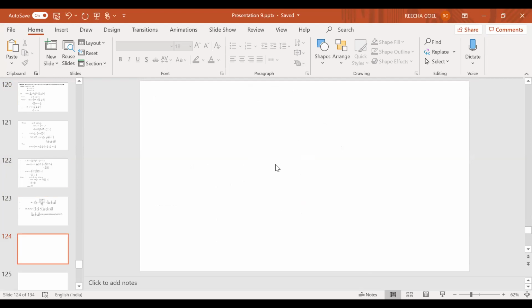Moreover, it is mentioned in your syllabi also. So I have not gone into much detail of this topic, and I have just brushed only the salient features of inner product spaces.